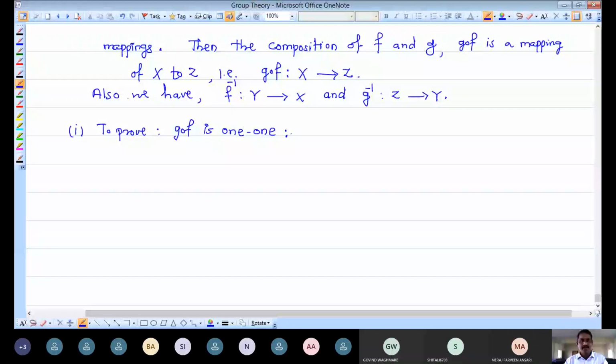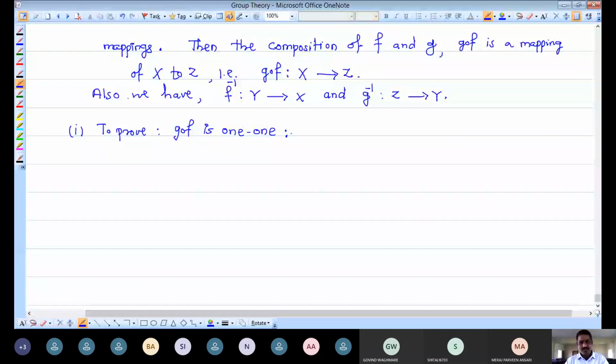So for distinct elements, if their images are distinct under a mapping, then that mapping is one-to-one. This is the first definition. The second definition is a consequence of the first definition.